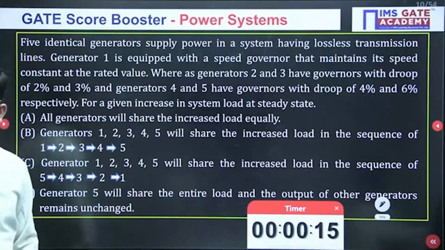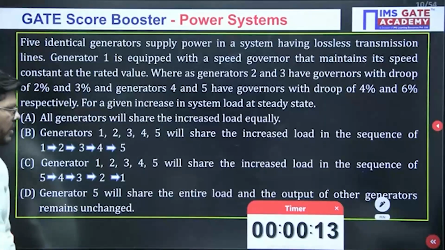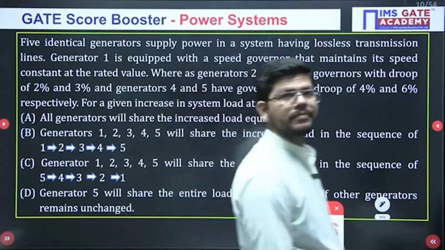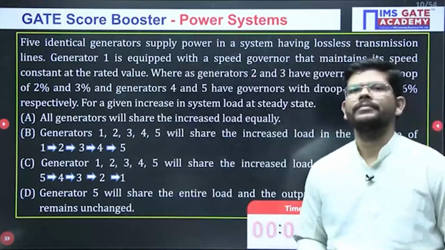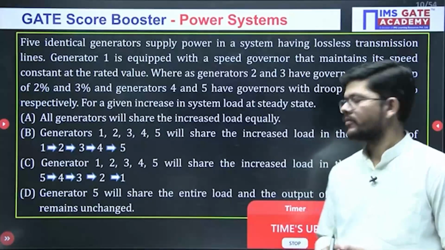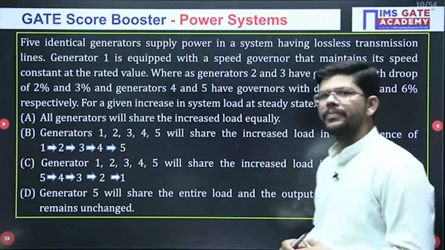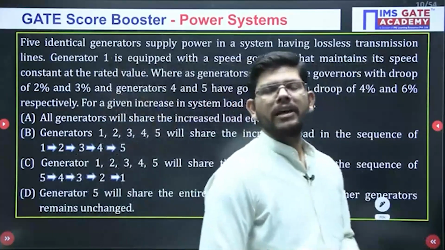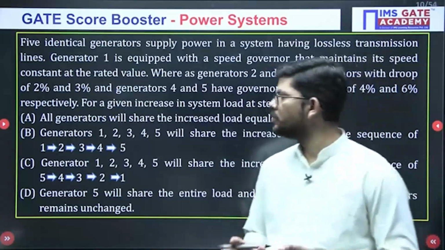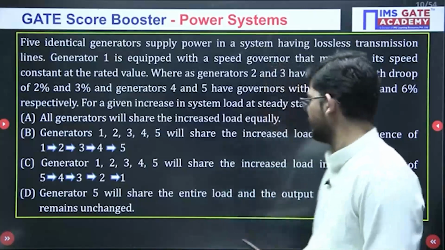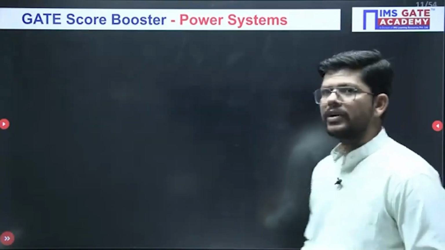I hope this question is visible. Okay. Last 10 seconds. So the time is over. Okay. Any answer from you guys? If different generators with different droops are there, in which sequence will they share an increased load? Okay, this is what we have to calculate here.